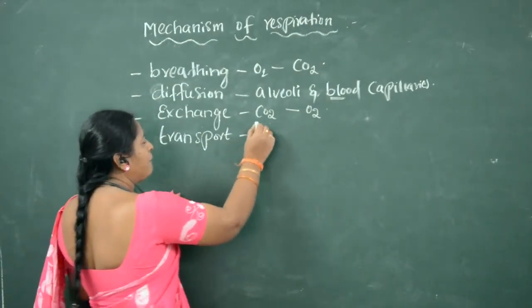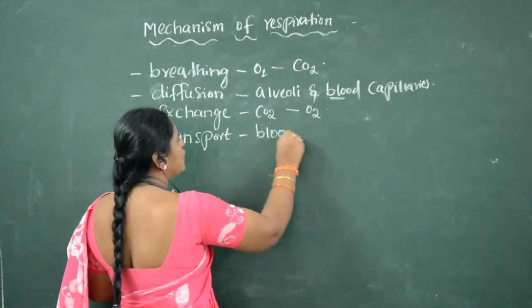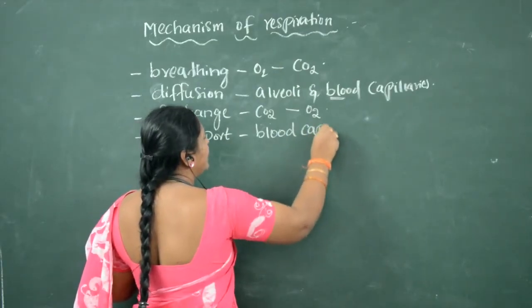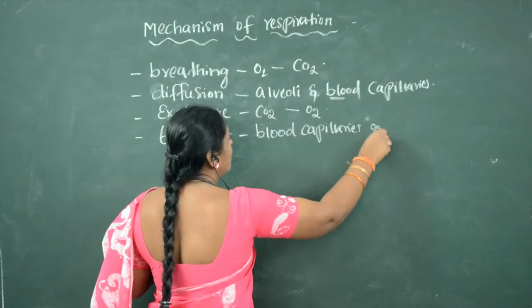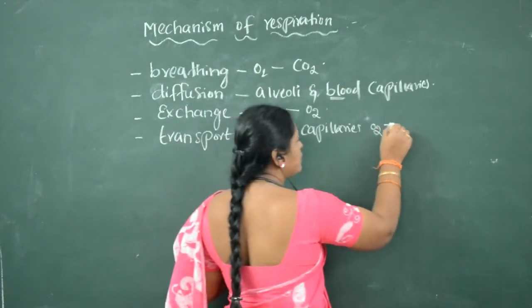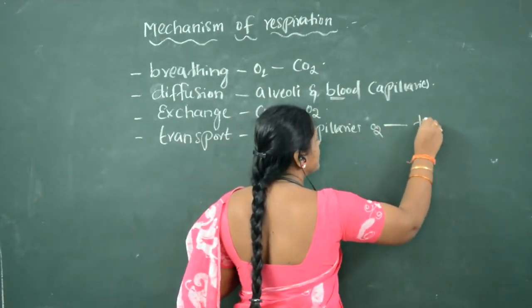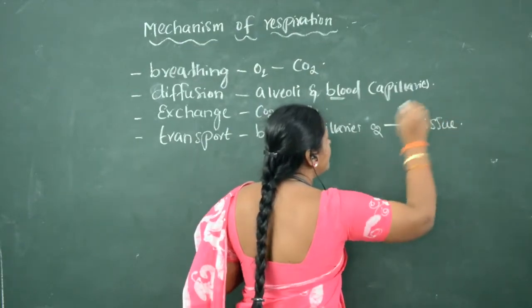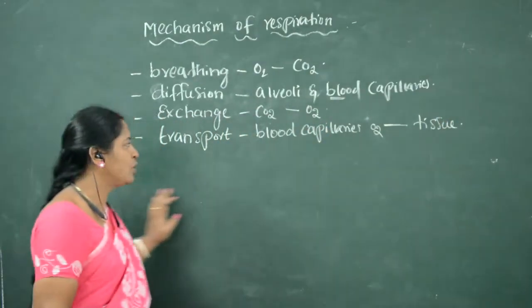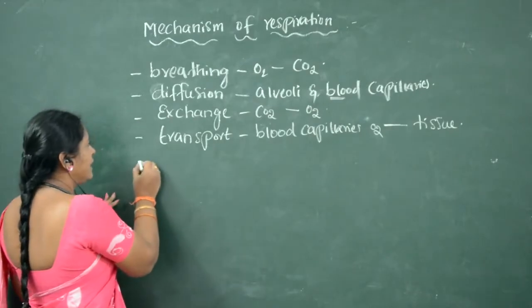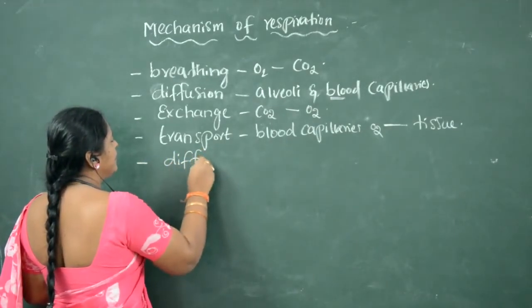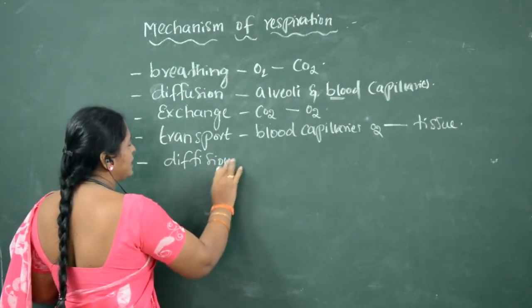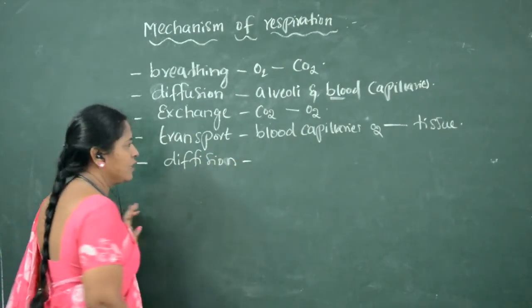The blood capillaries which consist of oxygen transport the oxygen to the tissues. So that is transport of gases. The next step involved in respiration is again diffusion.